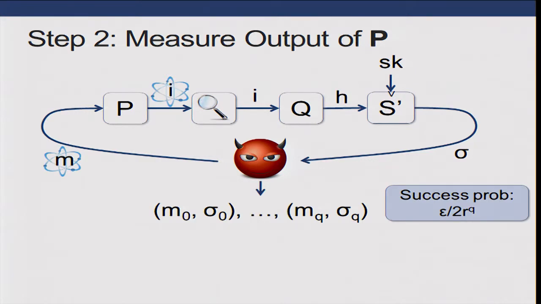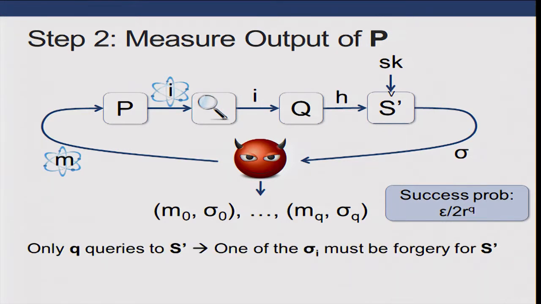All right, so we had to do this q times, one for each of the adversary's queries, and each time the measurement had one of r outcomes. So combining this all together, we get that the adversary success probability is epsilon over 2r to the q. Let's ignore the probability for a moment and just look at the case where the adversary actually succeeds.